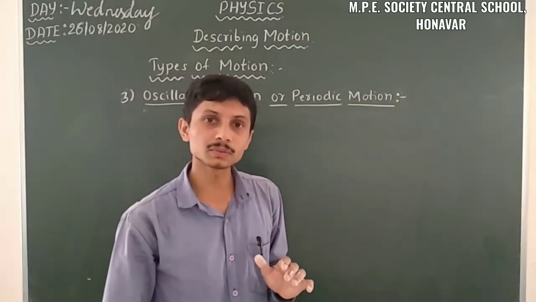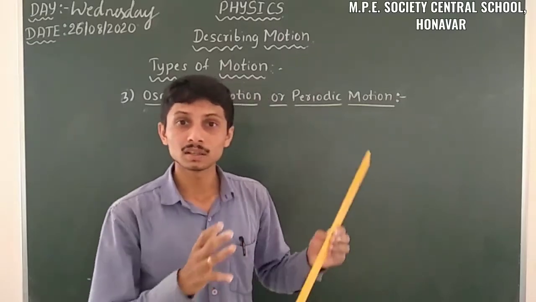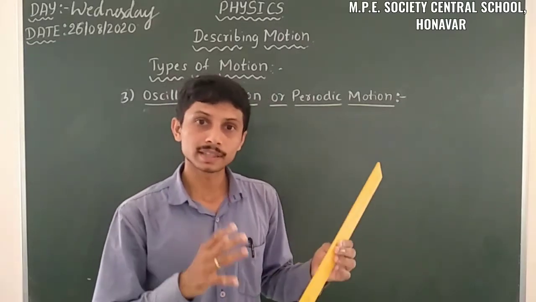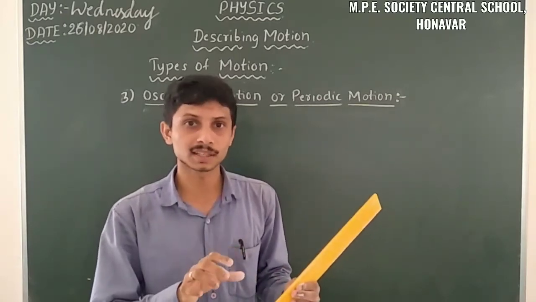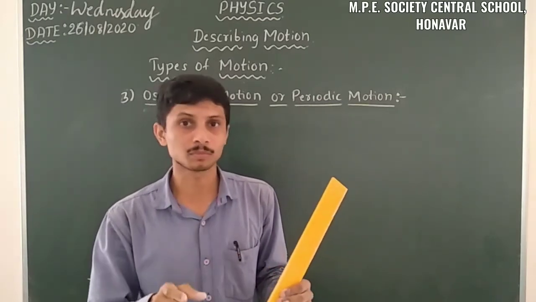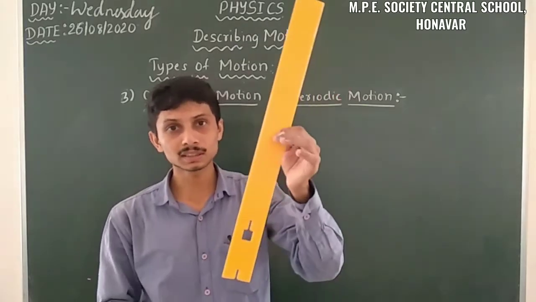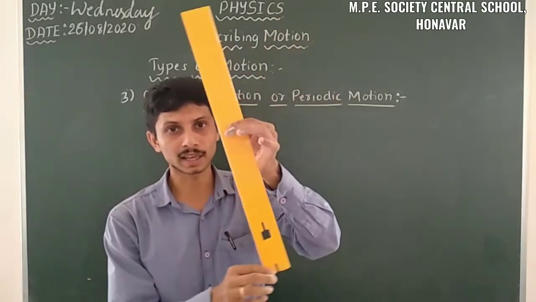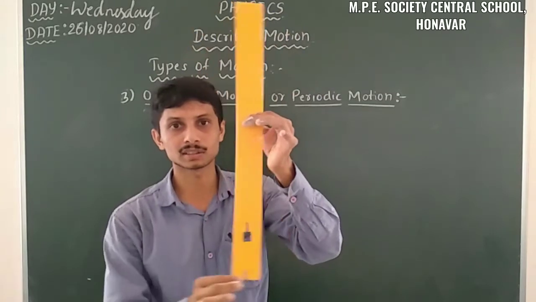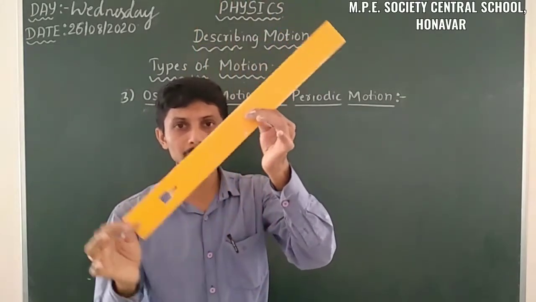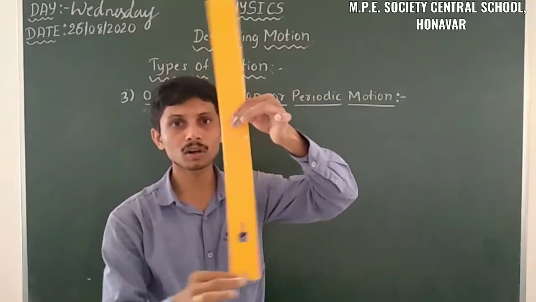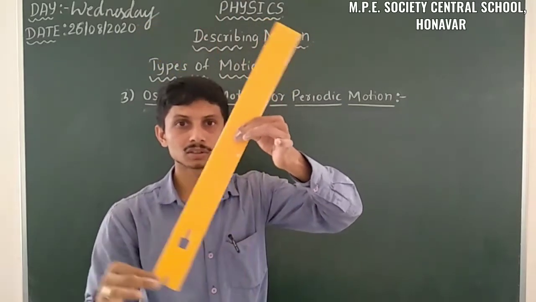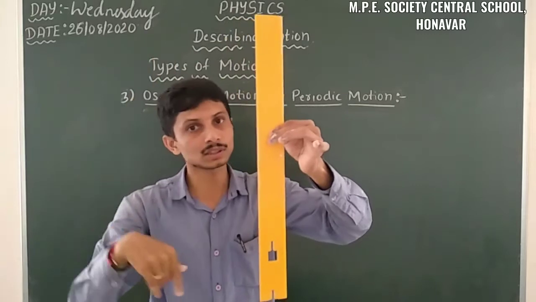In older days we can see some clocks. In that clock there is a pendulum, that means one rod with a bob fixed to it. The motion arises like this, and it is repeated continuously. The path taken by this bob, this end, is repeated continuously, so it keeps on repeating like this only. There is no rotational motion and no circular path here.